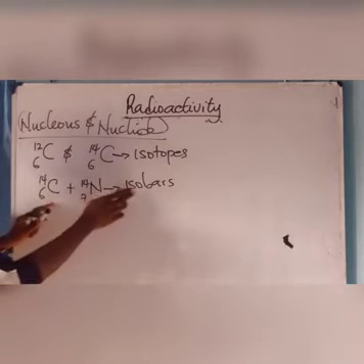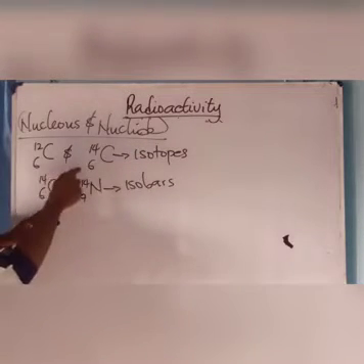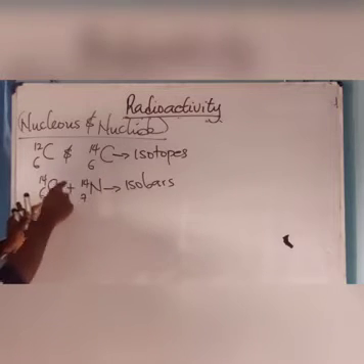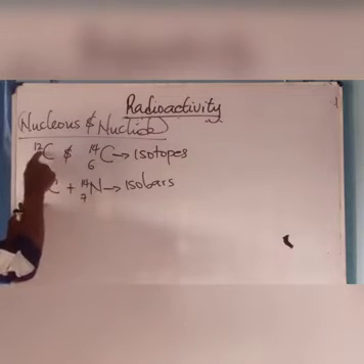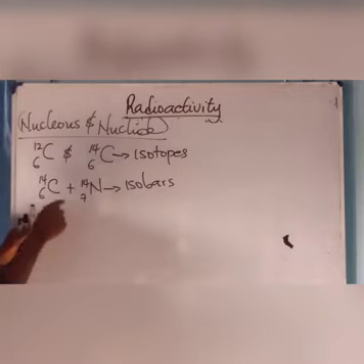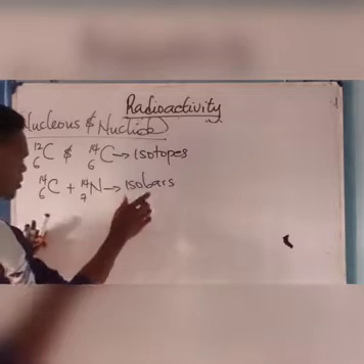We can see that the isobars are the opposite form of what? Isotopes. If these have the same atomic number, those have different atomic number. If this one has the same mass number, these ones have what? Different atomic number. So entities that have different atomic number but the same mass number are called what? They are called isobars. Take note of that.